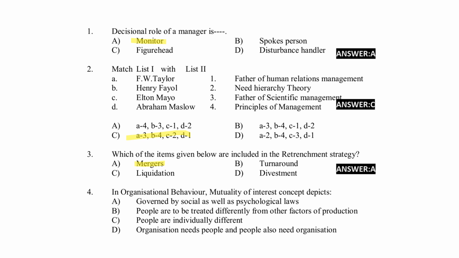In organizational behavior, mutuality of interest concept depicts option A governed by social as well as psychological laws. Option B people are to be treated differently from other factors of production. Option C, people are individually different. Option D, organization need people and people also need organization. Right answer for the question option D.